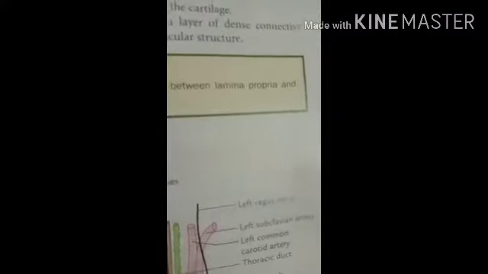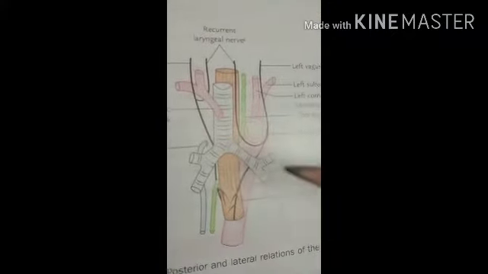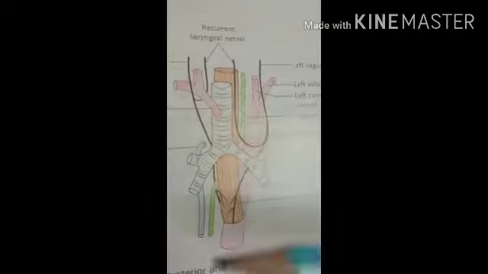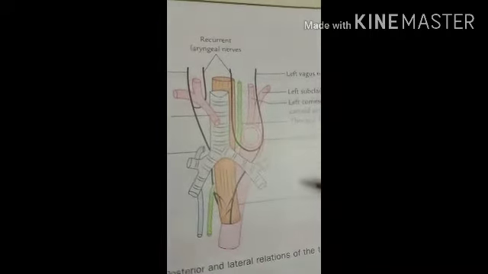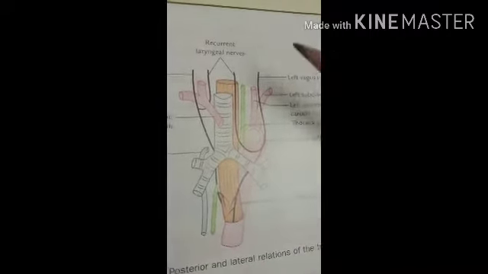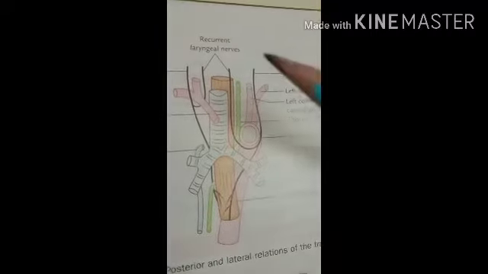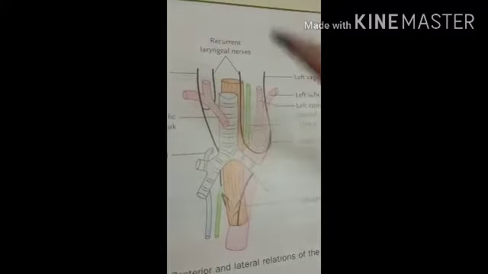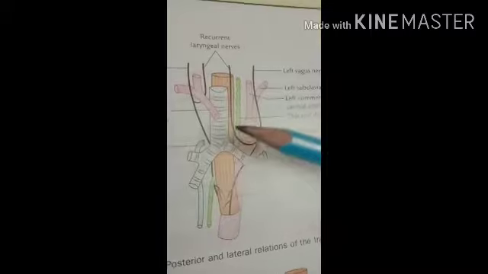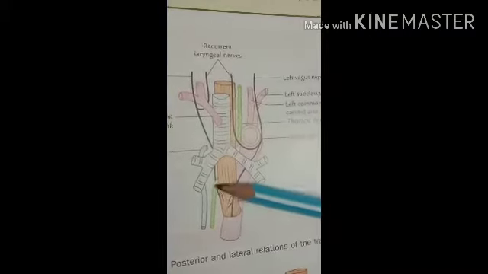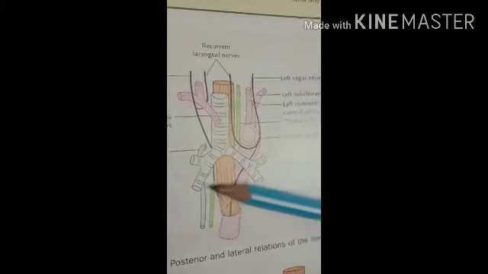Then the pericardium is present anterior to it, with the left atrium, and the diaphragm, this one. Then posteriorly, the vertebral column, right posterior intercostal arteries and the thoracic duct. Here you can see this is the thoracic duct.